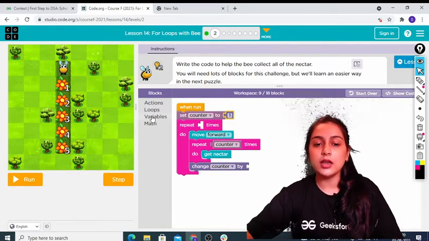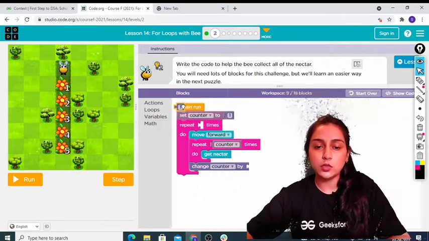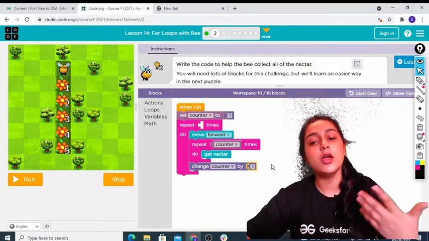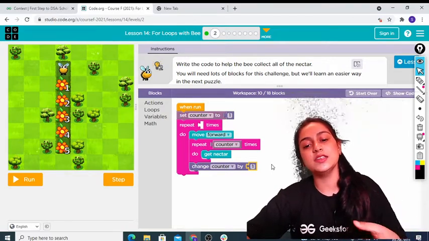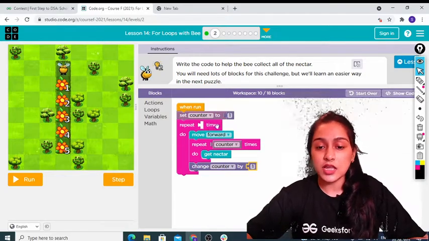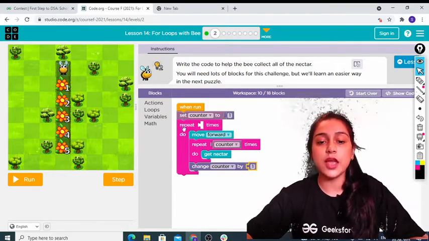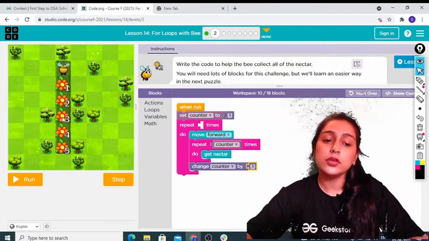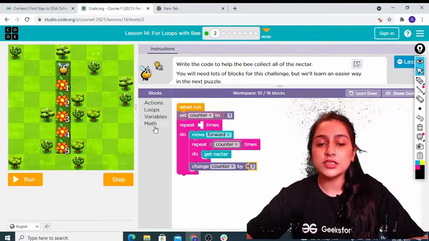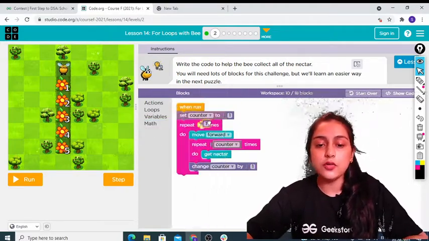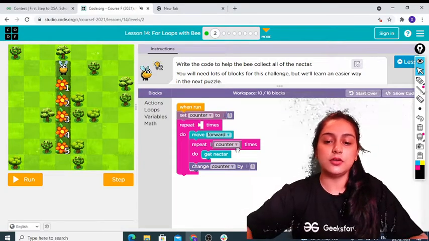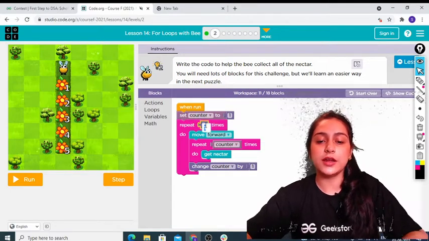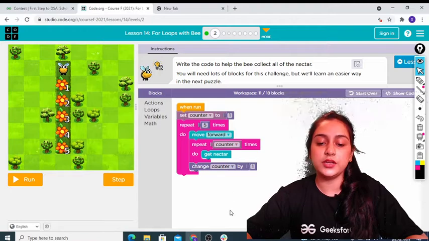Okay, so again I'll go in maths and I'll take this 1 over here and attach it over here. So change counter by 1. That's how we are changing the counter by 1 every time. Number 1 is adding to our counter. Okay, so now the last thing left is repeat times. So we have to decide how many times we have to repeat this loop. Can you see, 1 2 3 4 5, we have to repeat this thing 5 times. So I'll just take this, I'll put it over here. I have mistakenly deleted that. Okay, so I'll put it over here, and I'll write 5 in place of 1 because we want to repeat this thing 5 times.